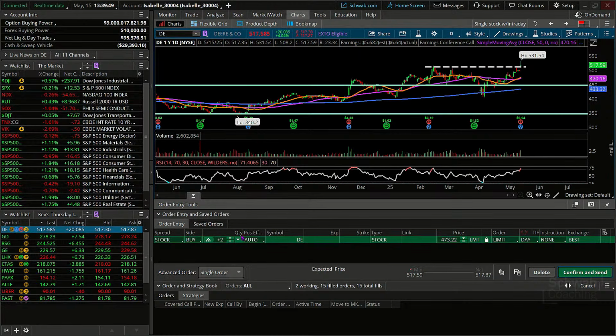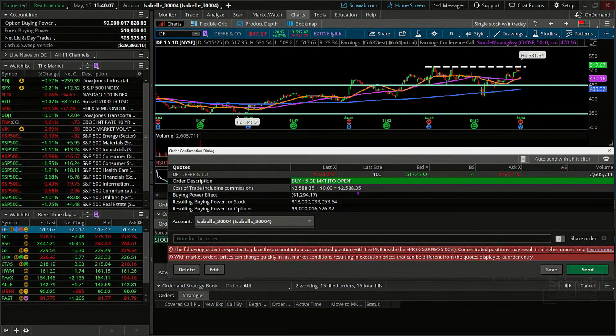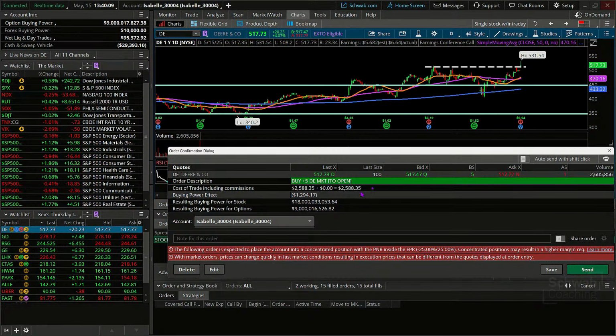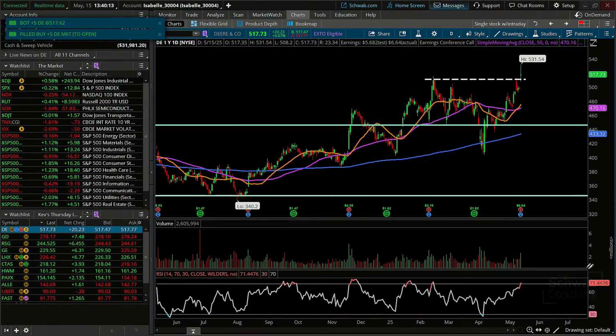The key component here in our discussion today is allocation of funds and participation in groups of the marketplace, more so than anything else. So we're going to go ahead and do a buy order, just a market buy for a whole 5 shares, which is going to get us into about a $2,600 position. Not substantial, but enough to get a little exposure. So there we go. We'll buy some Deere there.